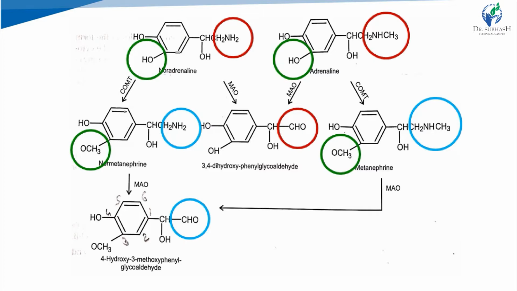At fourth there is a hydroxyl group, at 3 there is a methoxy group, phenyl glycol aldehyde, CHOH and CHO. This group is glycol aldehyde, right? So the final product of metabolism of noradrenaline and adrenaline is 4-hydroxy-3-methoxyphenyl glycol aldehyde. MAO performs deamination, COMT inserts a methyl group.